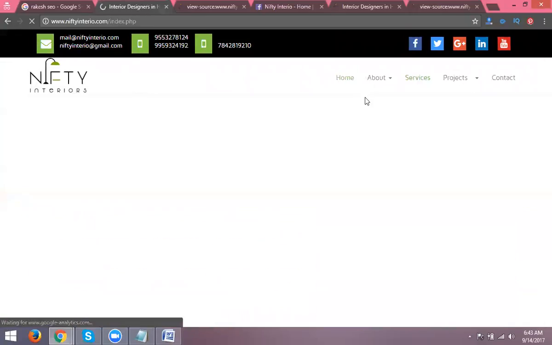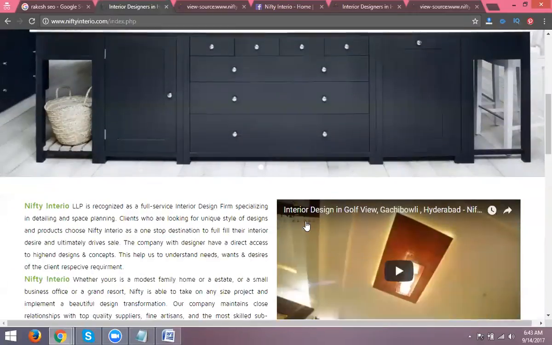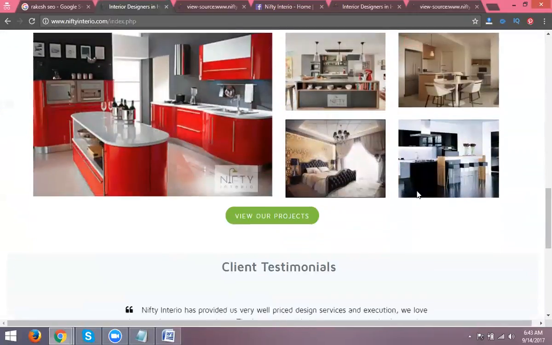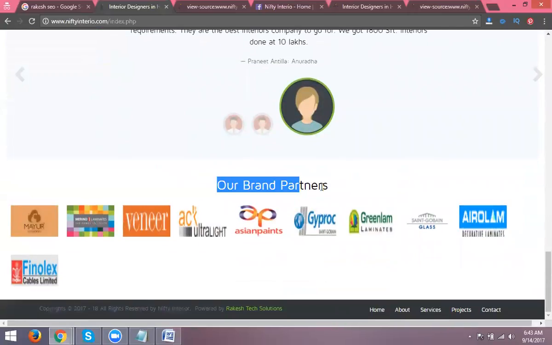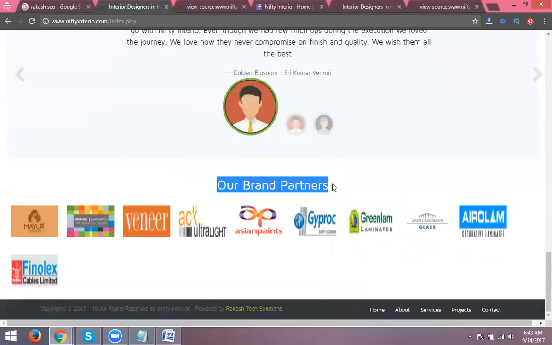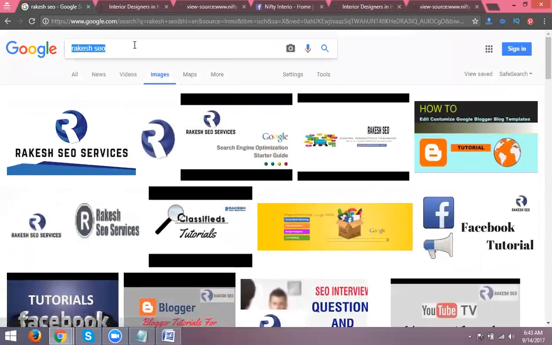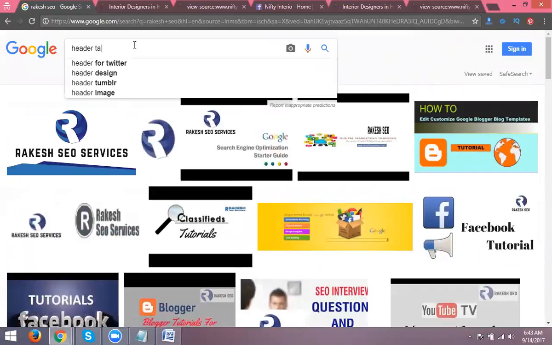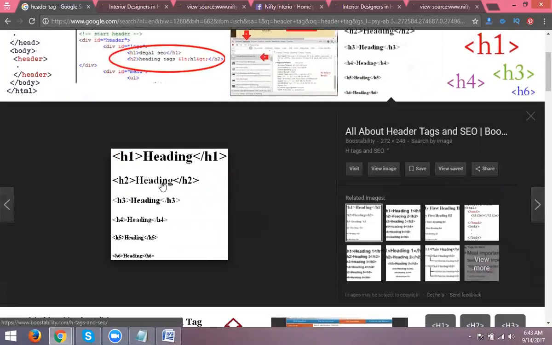The major heading will be called like this. The major heading shown is called Nifty Interior. The rest will be called subheadings. These all will be subheadings, called H2. Clear? Why? Because these are the subheadings. The main heading is shown with a very attractive image. Is it clear? H3 will be called a subheading, a little smaller in size. Now, if you look at this one: heading, subheading, subheading, all content, footer heading like that.